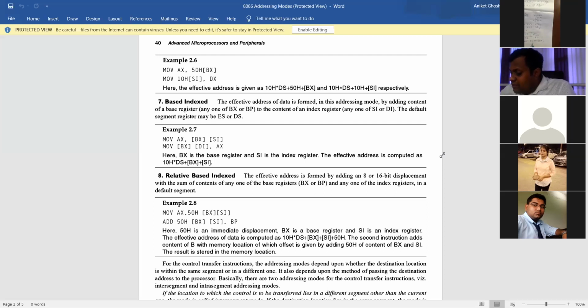So what is the function of MOV AX, [BX]? What is the meaning of the square bracket?